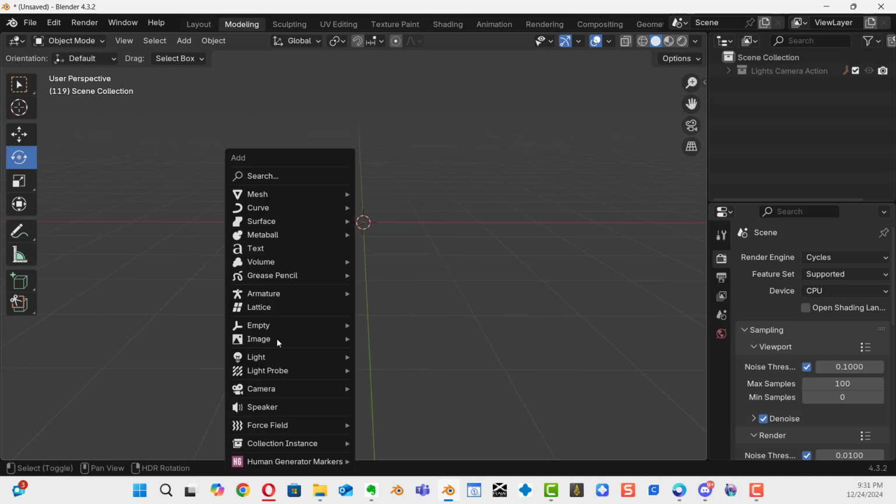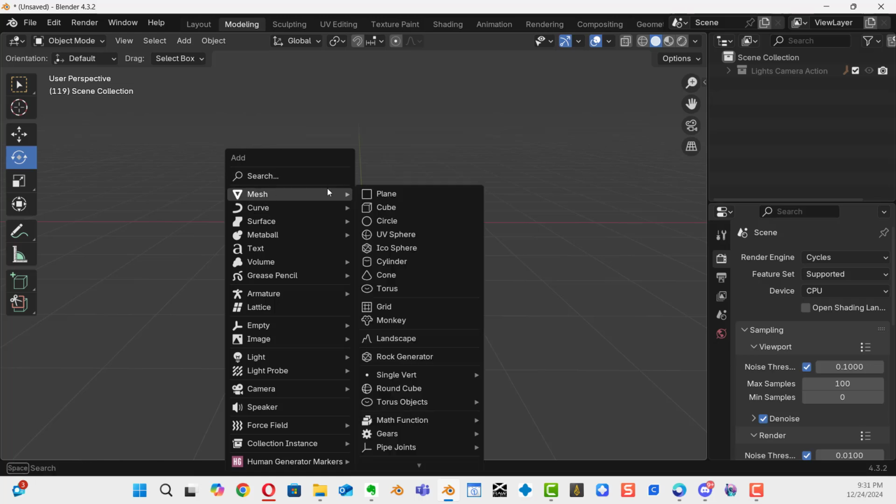Shift A is going to give you access to all your 3D options. Mesh is where your primitives live. Go ahead and put in another cube.